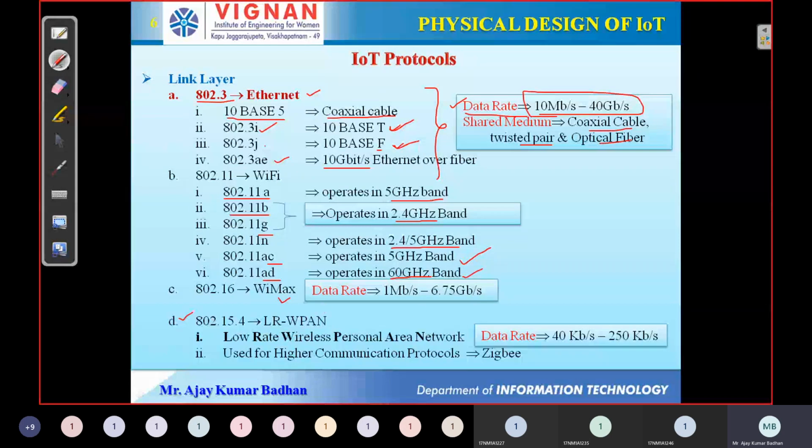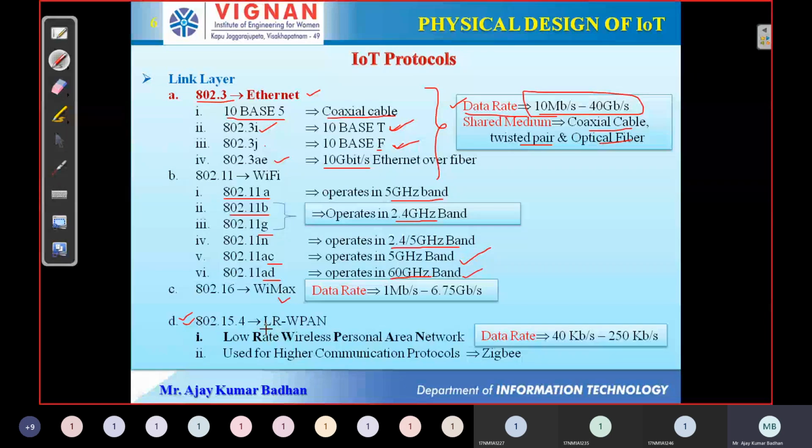And finally, the most important one we need to look at here is 802.15.4 LR-WPAN. Why I'm saying this is important is because for Internet of Things, we said that these devices are very tiny in size. So definitely the hardware will be very tiny, and there were constraints in it, right? So for that purpose, we cannot directly use Ethernet and Wi-Fi to communicate with other devices.